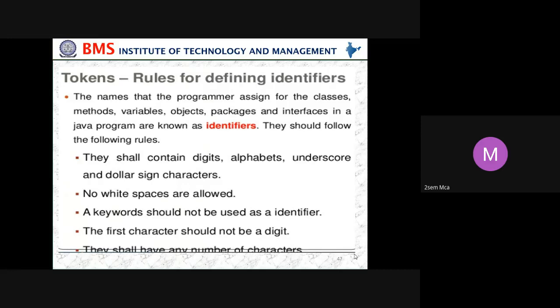First, what is an identifier, and what are the rules for identifiers? The names that the programmer assigns for the class, method, variable, object, package, and interface in a Java program are known as identifiers. They should follow these rules. They may contain digits, alphabets, underscore, and dollar sign characters. No white spaces are allowed. A keyword should not be used as an identifier. The first character should not be a digit. There can be any number of characters.